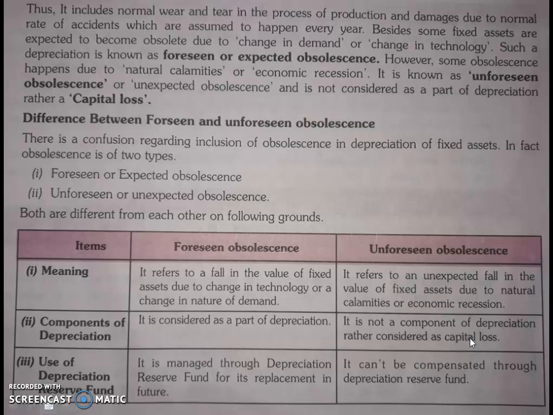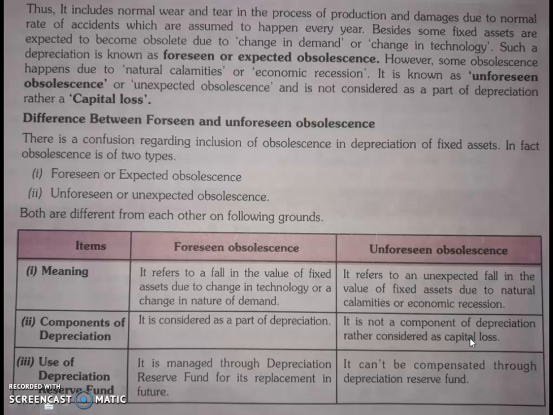So next, use of depreciation reserve fund. Foreseen obsolescence is managed through the depreciation reserve fund for its replacement in future. So the fund is given as a refund, so replacement value is given.